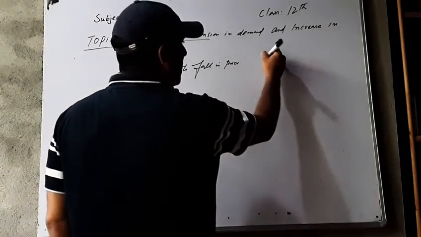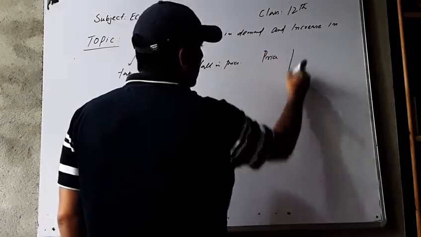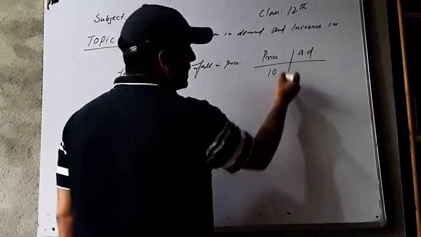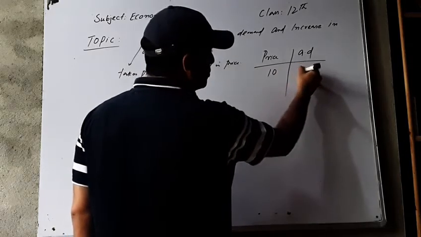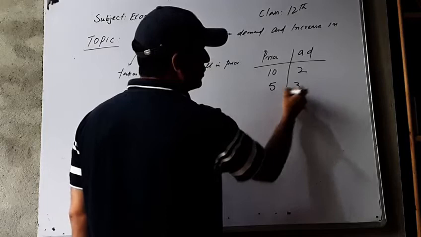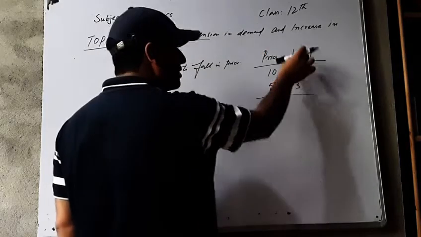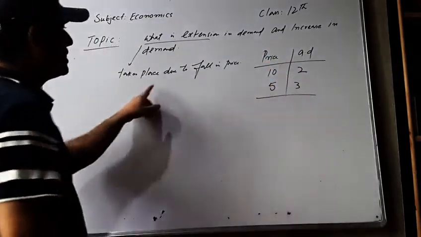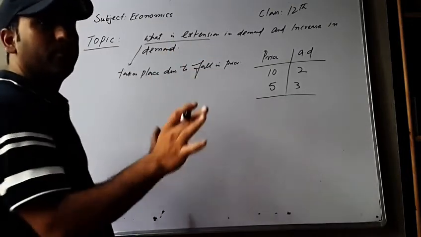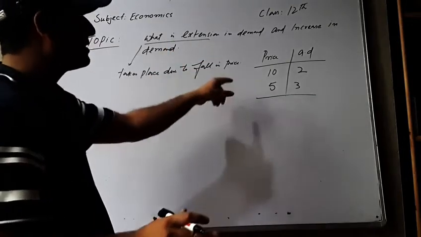For suppose we write it, this is price and this is quantity demanded. For example, if price is suppose 10, current demand is suppose 2. Now when price falls to 5, current demand rises to 3. So when price falls, current demand rises. It takes place due to fall in price, not due to any other factor, but only due to change in price. Price falls, current demand rises.